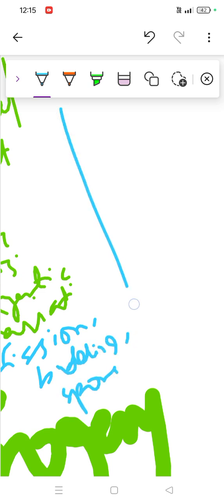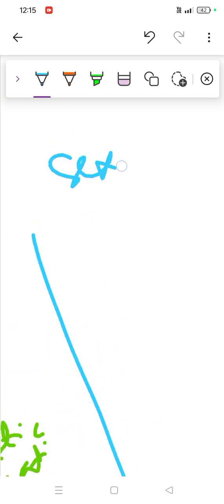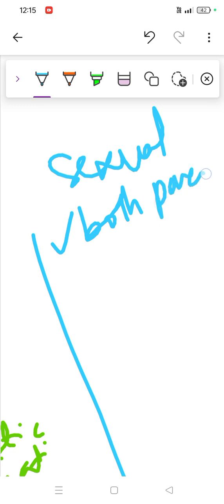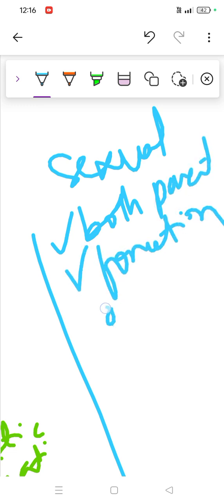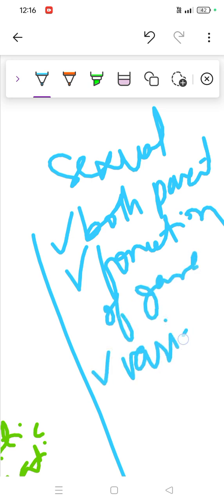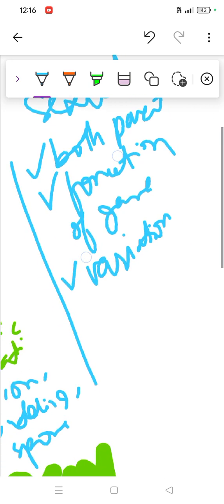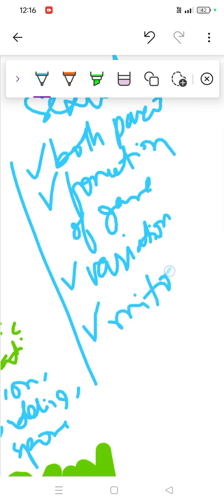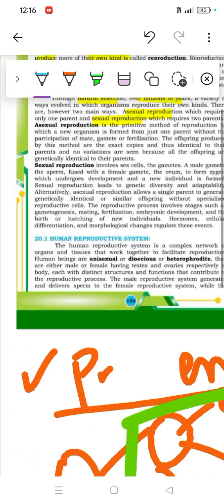If I discuss sexual reproduction, in this both parents are involved. You'll see formation of gametes will happen, and of course there would be variation in the gamete formation, like crossing over. These things were done till last week. Let's see what's written here.